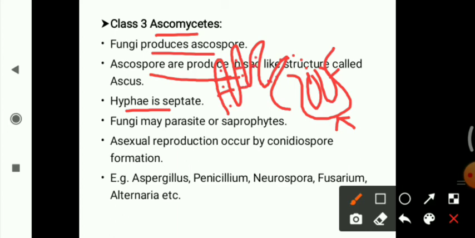In the Ascomycetes the hyphae is septate and branched, and the fungi may be parasitic or saprophytic. They obtain nutrition by the parasitic or saprophytic mode. Asexual reproduction occurs by conidiospore formation. Both asexual reproduction and sexual reproduction can take place in the Ascomycetes class of fungi. Asexual reproduction occurs by the conidiospores.